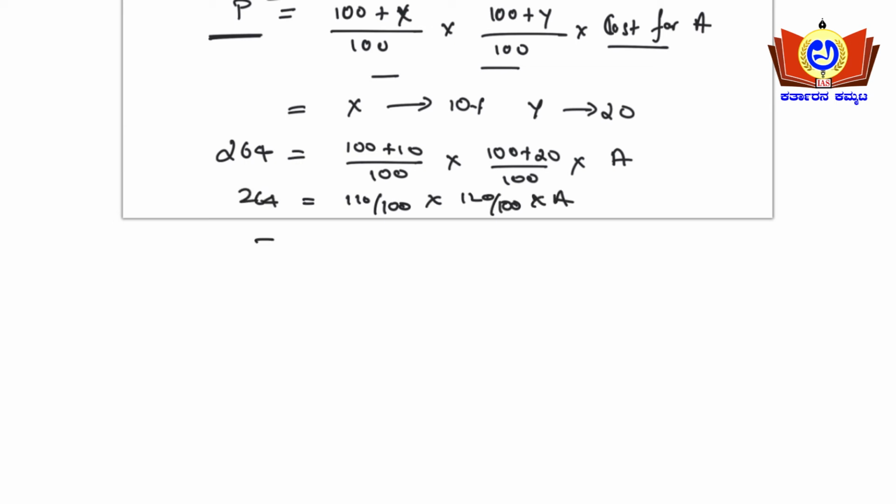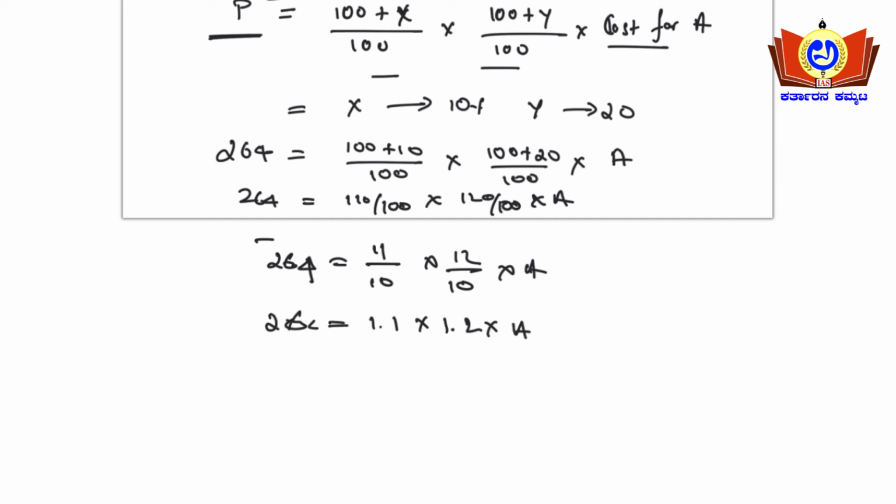That is 11 by 10 into 12 by 10 into A equals 264, so 1.1 into 1.2 into A equals 264. 1.1 into 1.2 is 1.32, so 1.32 A equals 264.